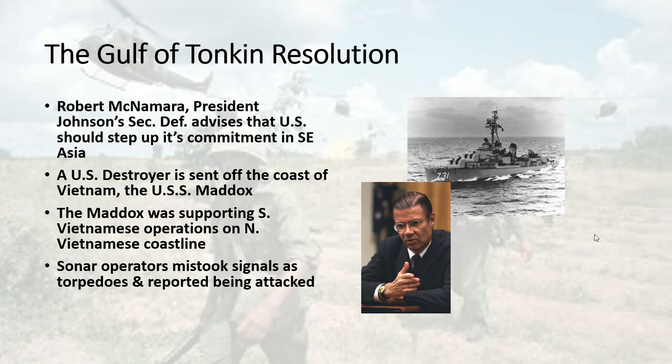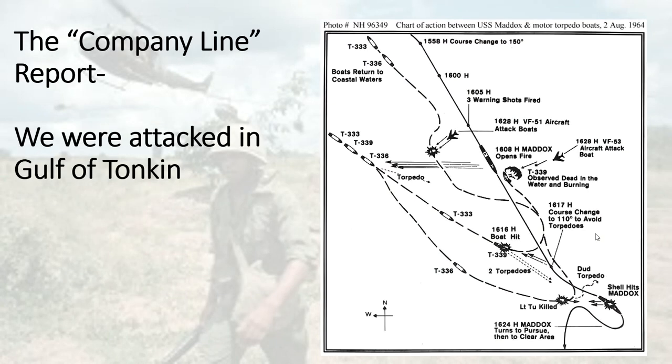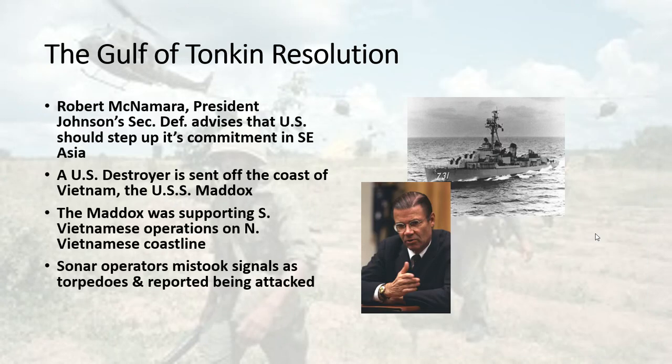And in looking back at what happened in the Gulf of Tonkin, something happened. We noticed that some of the messages from the destroyers indicate we were attacked. Then later on, they go, well, we're not sure. And it's possible that the sonar operators actually mistook signals as torpedoes that weren't actually torpedoes. But it looked like they were attacking us, and that's a direct threat to the United States. So there's going to be a link on the classroom, where you can look on YouTube at McNamara in The Fog of War talking about this, and then listen to the actual people back then talking about what happened. So we'll take a look more at that.